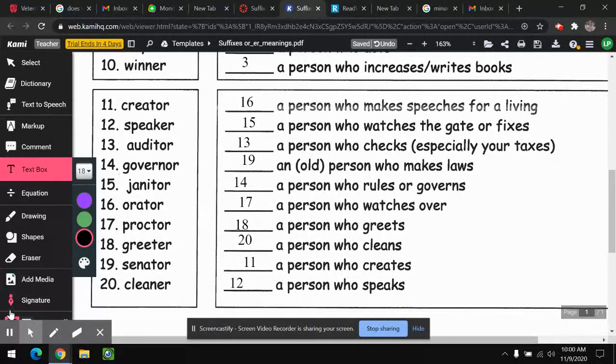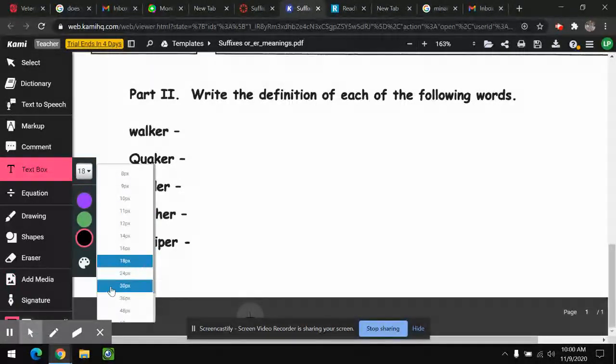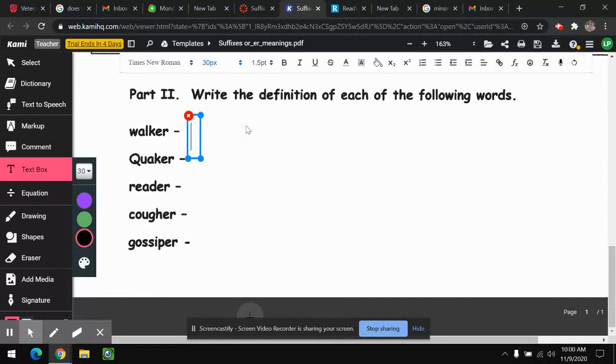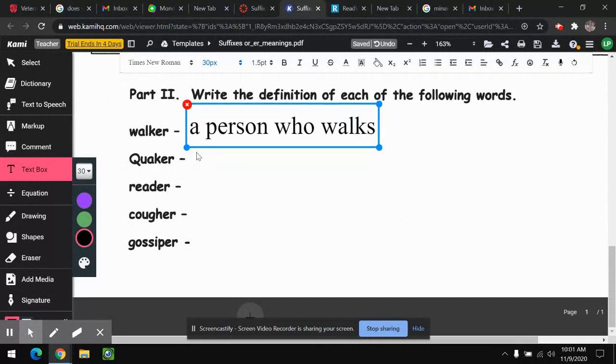Yes. Good. So for the bottom, we're just going to say a person who for each one of these things. So a walker, we're going to write a person who walks. I'm writing it big so you can see it. Now, a Quaker is a religious group. Y'all haven't done the colonies yet in history, have you? And talked about Quakers. Quakers were known in Pennsylvania.